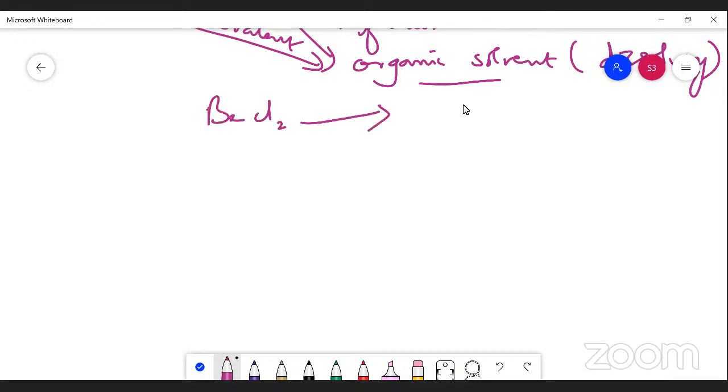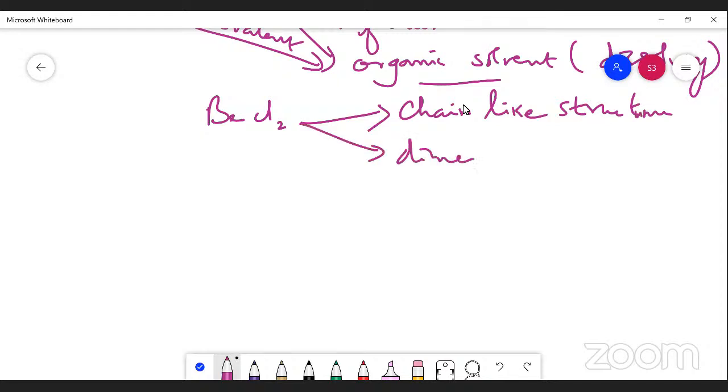One is the chain-like structure. Another one is the dimer form. Another one is the monomer form, only single molecules.